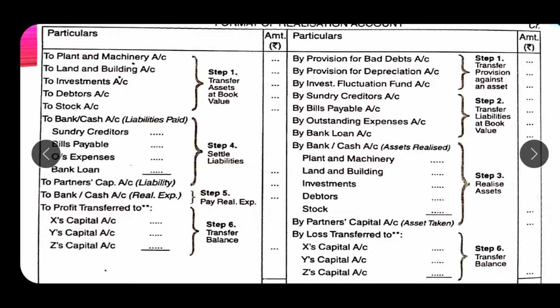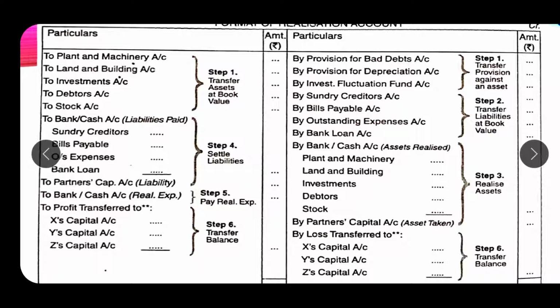Here the partners' loan account should not be transferred, because we will make payment to the partners' loan account separately after making payment to third parties. So here only the bank loan should be written, the outside liabilities should be written here.